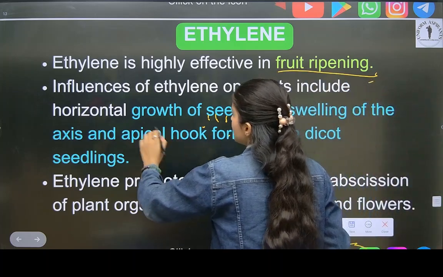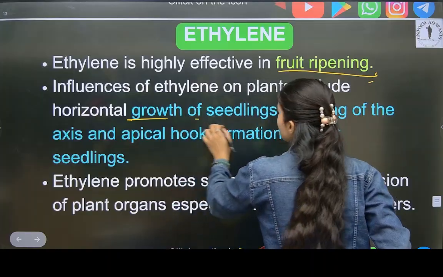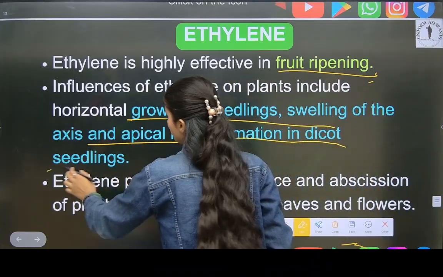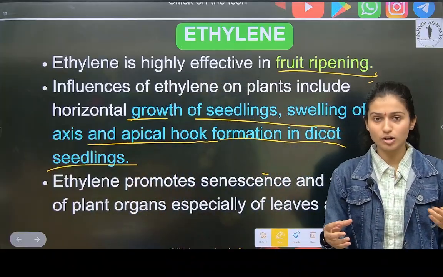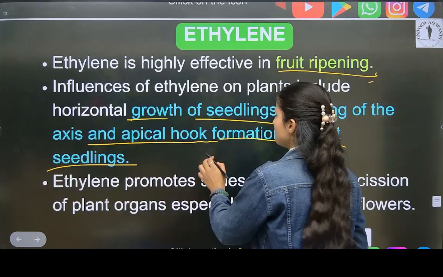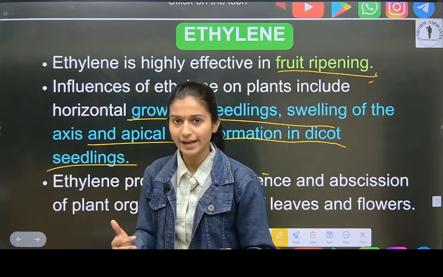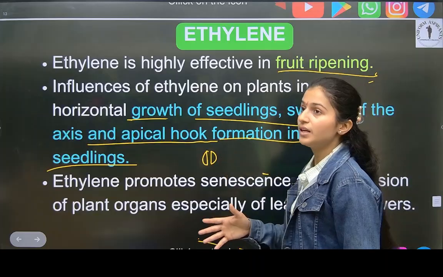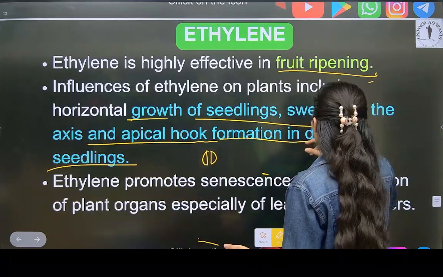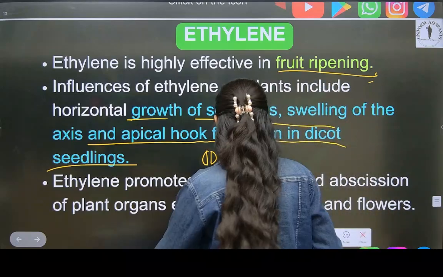Then what it does includes horizontal growth of seedlings and swelling of the axis, apical hook formation in dicotyledon, meaning dicot seedlings. We have seen dicot seedlings like this, in the formation of dicot seedlings. Then it helps in horizontal growth of the plant, and in growth of the seedlings also. Now see what it does.